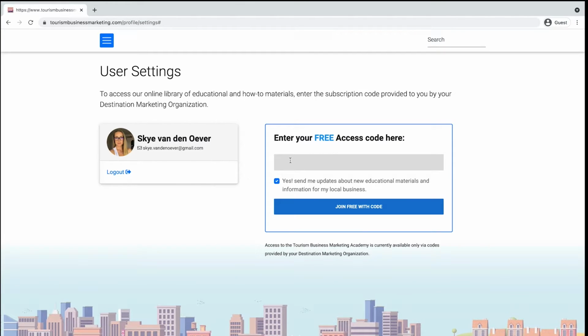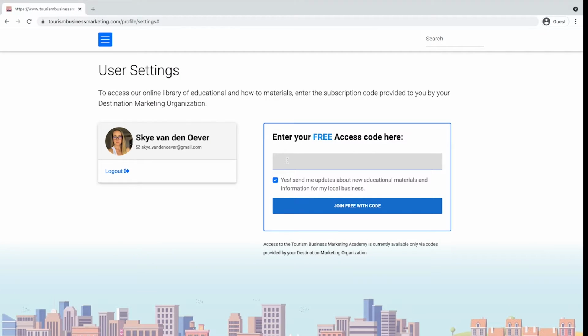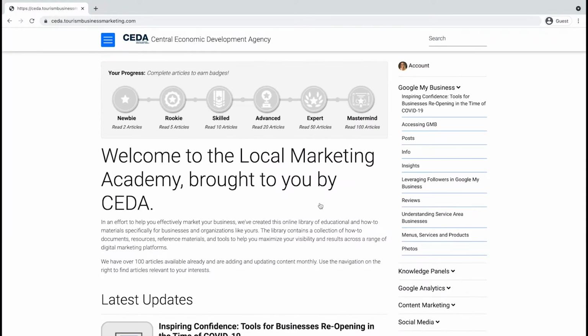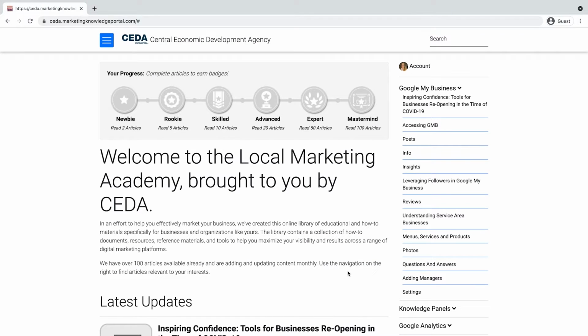Once logged in, you'll be taken directly to the user profile page. This is where you'll need to enter in the specific code provided to you in order to gain 12 months free access to the portal. This code is CEDA 2022. Now click the blue button to submit the access code. From there, you'll be directed to the Knowledge Portal homepage.